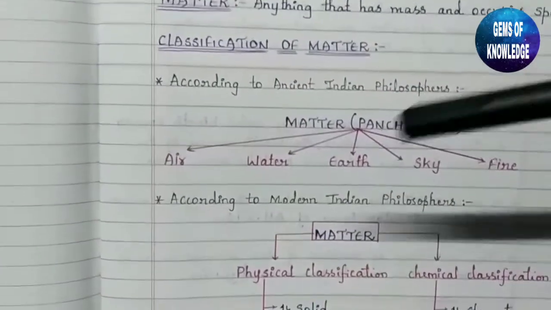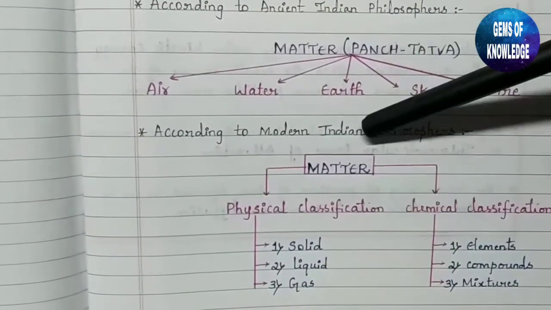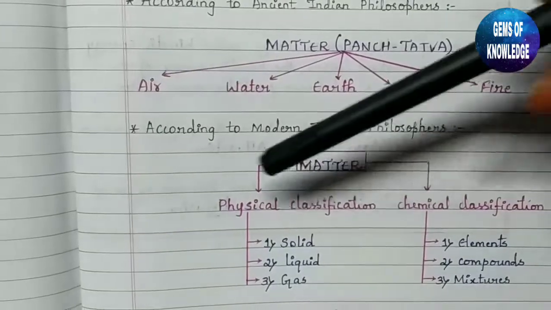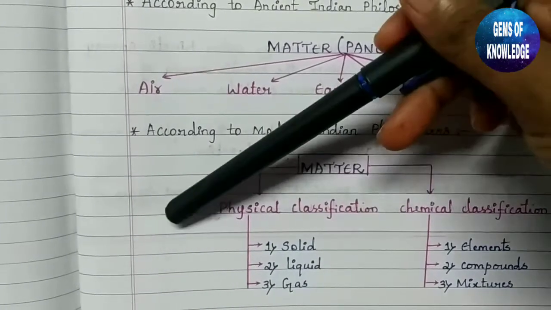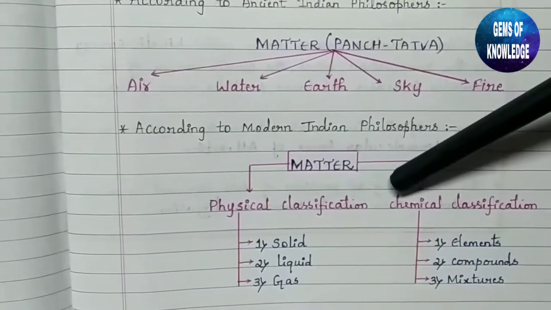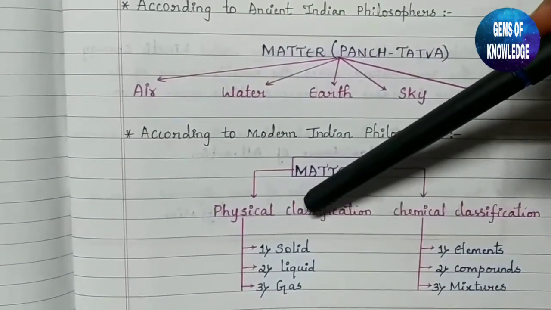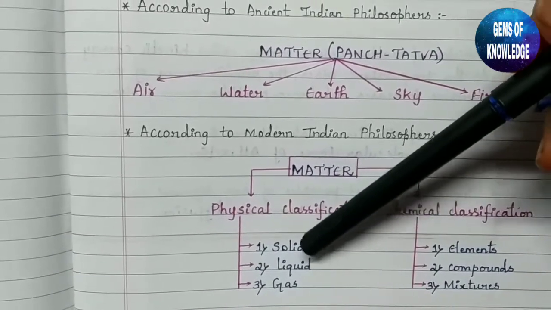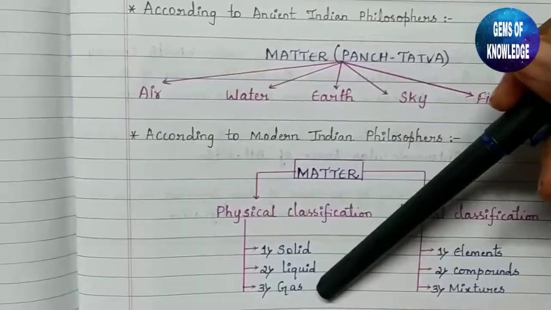But according to modern classification, matter is classified in two ways: according to physical properties and according to chemical properties. According to physical classification, matter is classified into 3 states, that is solid, liquid and gas.